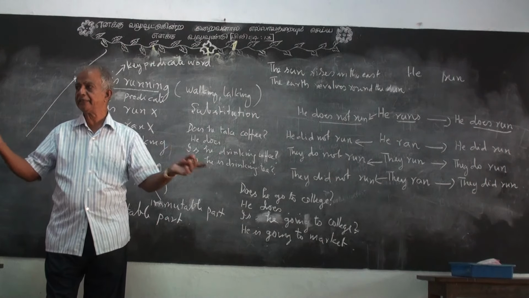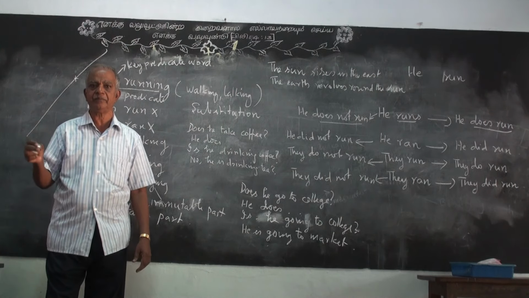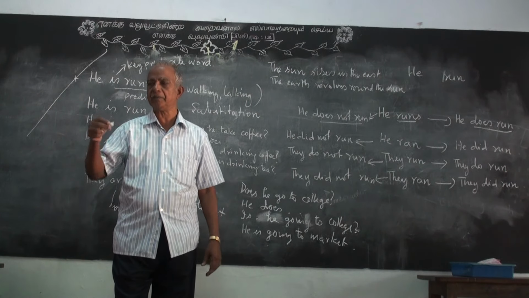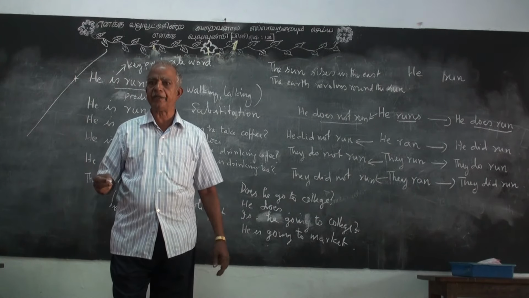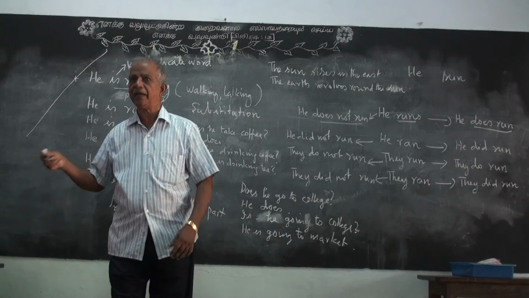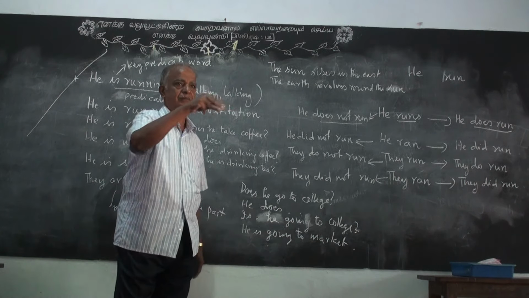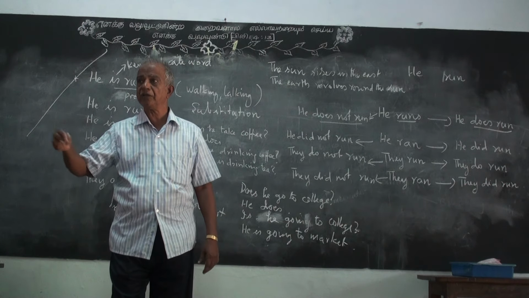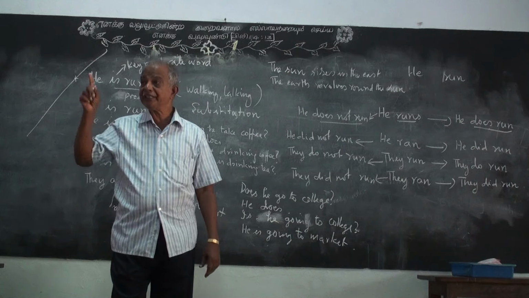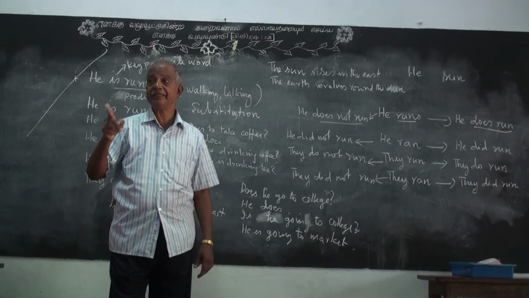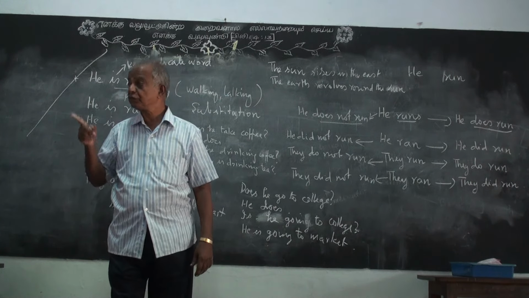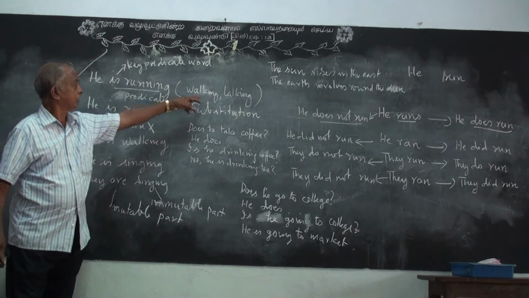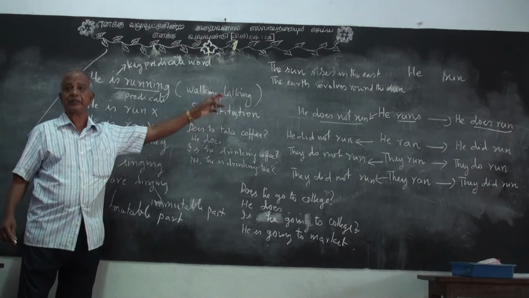If there are 11 players in a football team, and a player is injured and cannot play, what will they do? They will remove that player and send another player. The captain will call another player to play. So he is a substitute player. Here, you can substitute running by walking, talking, or anything.